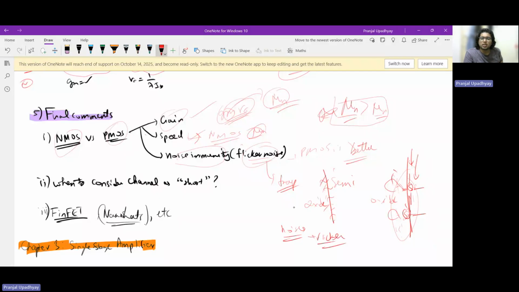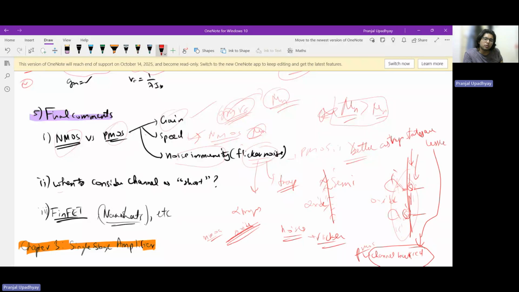Since we know that flicker noise is proportional to traps, for NMOS the channel is right at the interface close to the oxide. But for PMOS, the channel is kind of buried. That is, the channel is not exactly adjacent to the interface, so the trap states are lesser for PMOS, as trap states are lesser due to the buried channel. So yes, PMOS performs a bit better on flicker noise. Not a bit, it performs better on flicker noise.